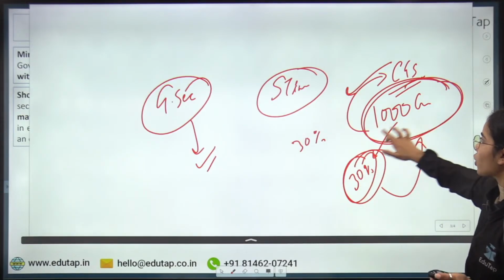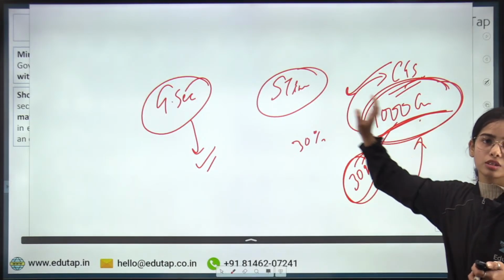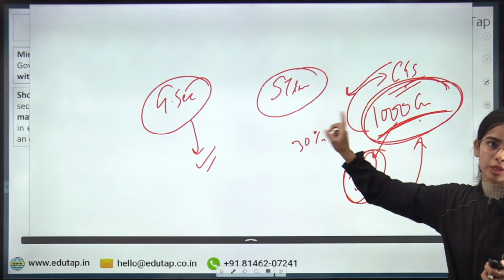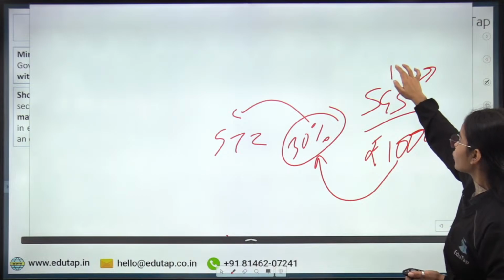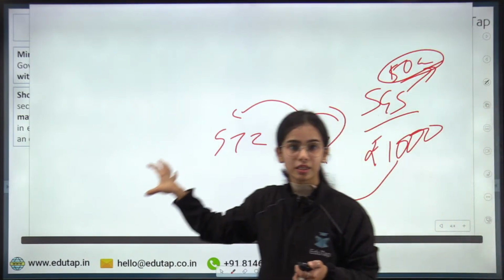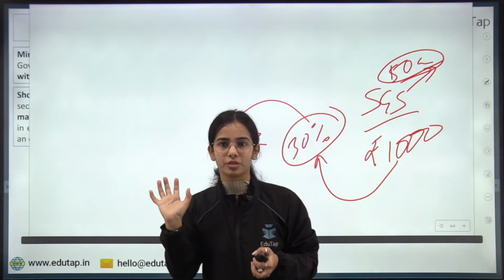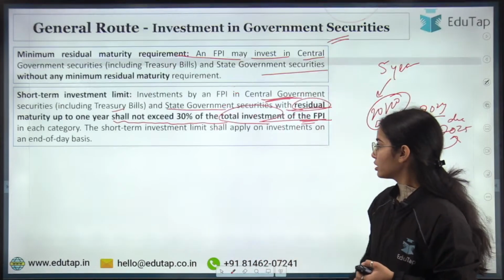Let's say in central government security there is an investment of 1000 crores. So 30% of 1000 crores is the limit for the short term investment. Similarly, in state government security, let's say there is an investment of only 50 crores. So 30% of 50 crores is the limit for the short term investment. Got it? Yes, 30-30 for both central and state.